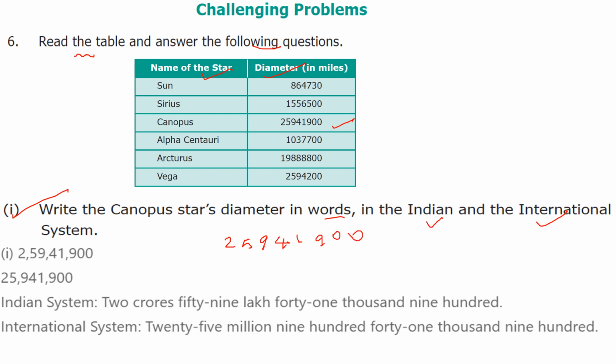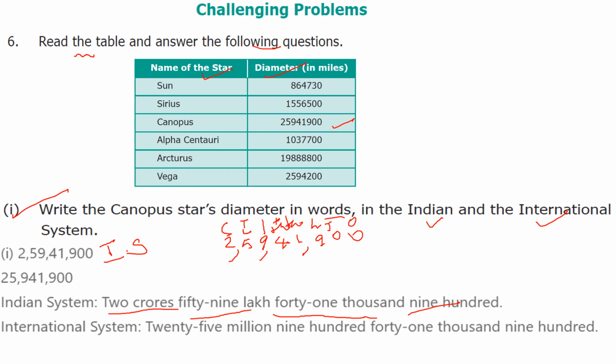So for Indian system, how will you make that comma? Ones, tens, 100, comma, 1000, 10,000, comma, lakh, 10 lakh, comma, crore. So first one, Indian system. So 2 crore. So we have to write it in words. So here you see 2 crores, 59 lakh, 41,900. So next we will see the international system.